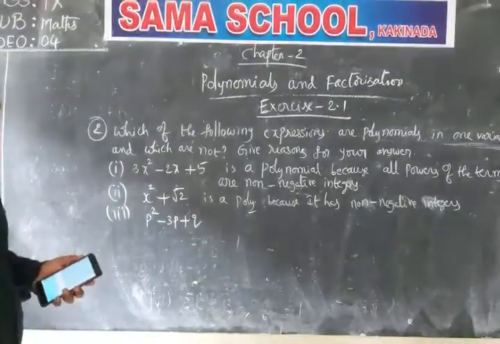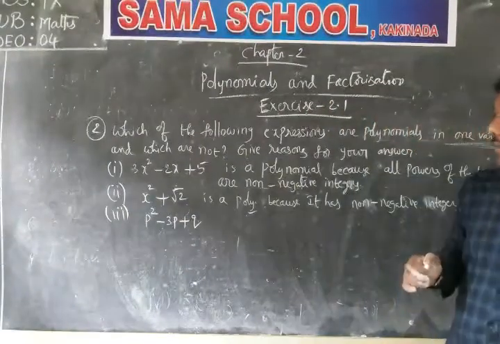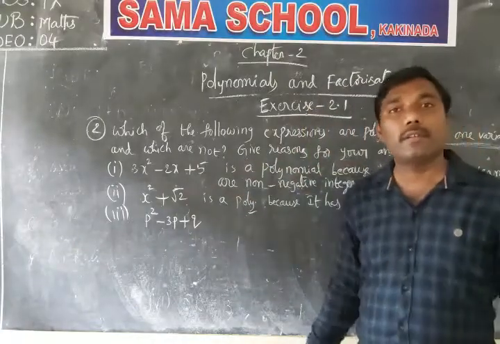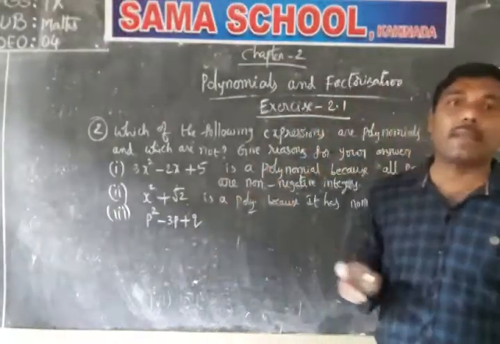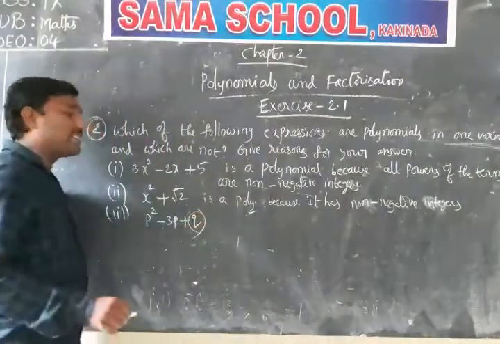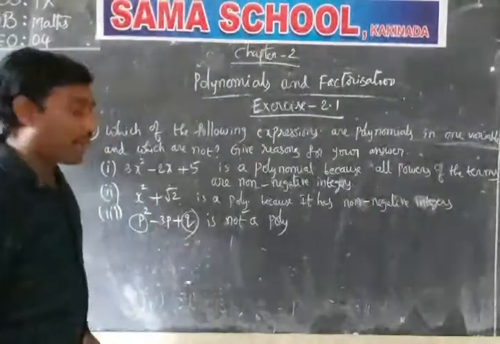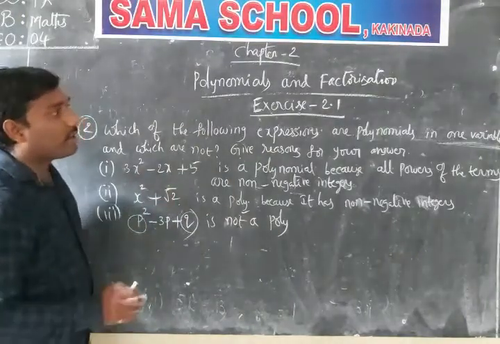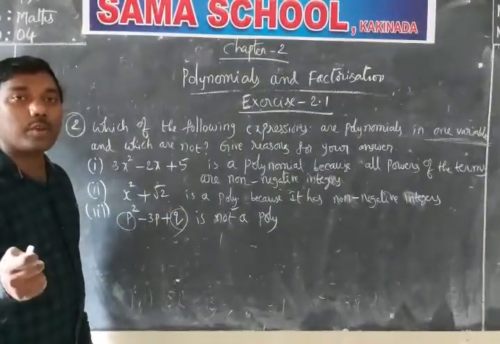Some students got a doubt when I explained the previous example. Why did they get a doubt? Here p and q are two different letters in English. p is one letter and q is another. Those are variables only, so here we won't consider q as a constant. If you observe, p and q are two variables.